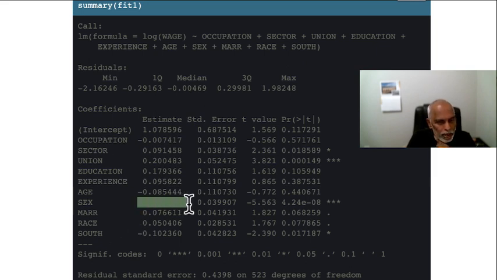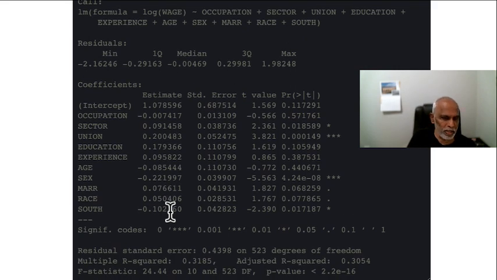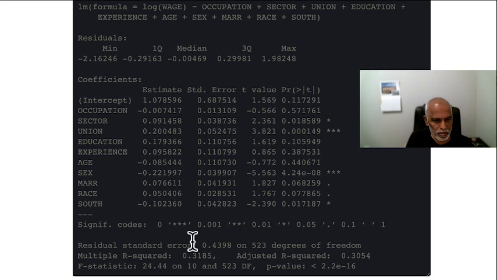The gender is also negative. Male is positive, female is negative. Usually females do get less salary on average, and that's what it's capturing. But we don't know whether it is a right measure or not, because the coefficients are indeterminate. That's the main conclusion. The R square, adjusted R square, is 0.30, so keep this in perspective.